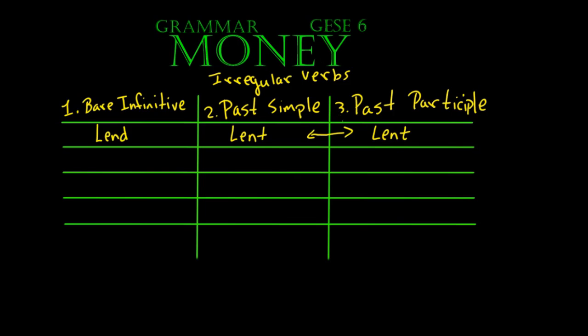Okay, so the next verb that we have is lose. Lose. So in past simple, it is lost. And in past participle, it is also lost. Okay, so our next verb will be make. Make. Like, I am going to make some money working in this job. So in the past, it is made. And it also repeats in the third column. Made.